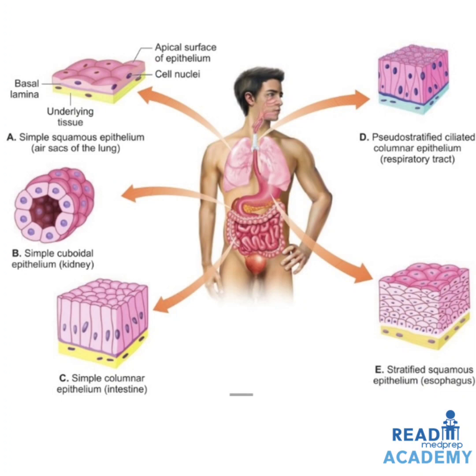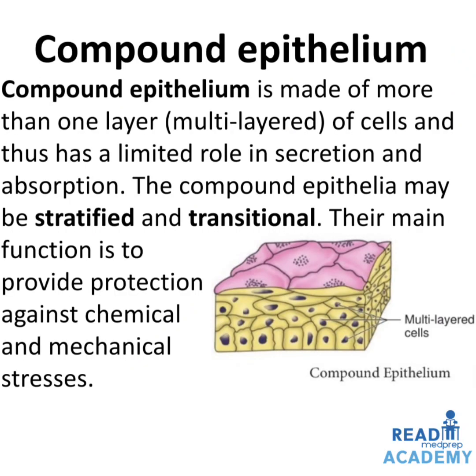In this image you can see the sum up of the epithelium: the simple squamous epithelium which lines the air sacs of the lungs, the simple cuboidal epithelium which is present in the kidney, simple columnar epithelium that is present in the viscera, the pseudostratified ciliated columnar epithelium that lines the respiratory tract and the stratified squamous epithelium which is present in the esophagus. Now let us move on to the compound epithelium.